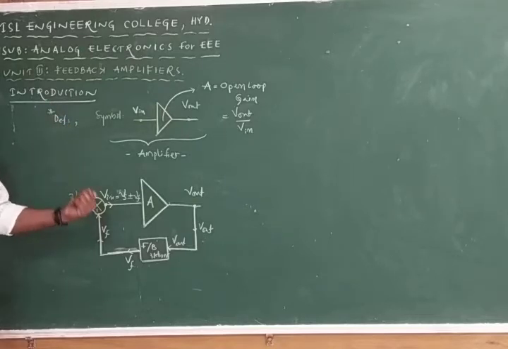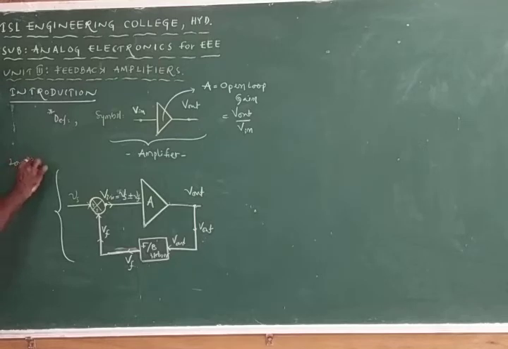This is the block diagram of the feedback concept, and this will be asked for 2 or 3 marks in the exam. Draw the block diagram of the feedback concept. That may be positive feedback, that may be negative feedback.